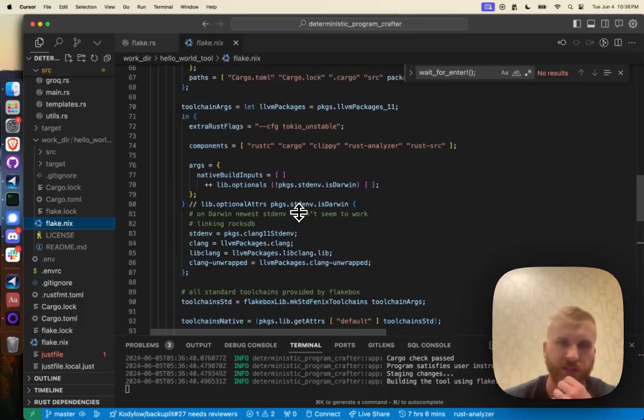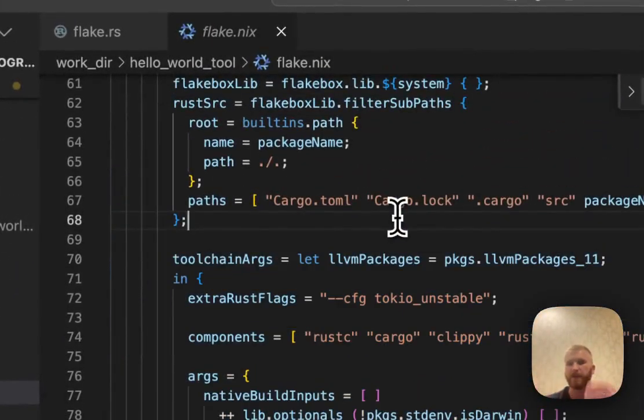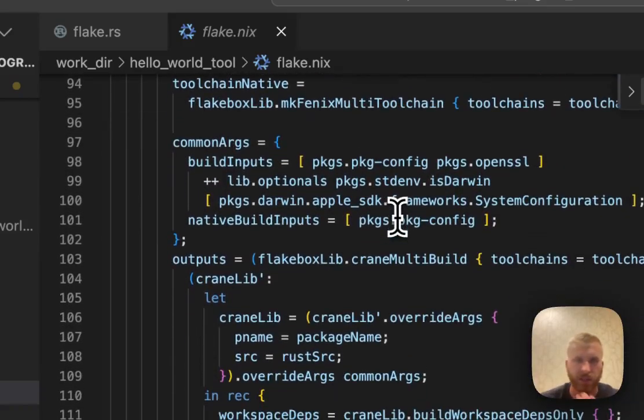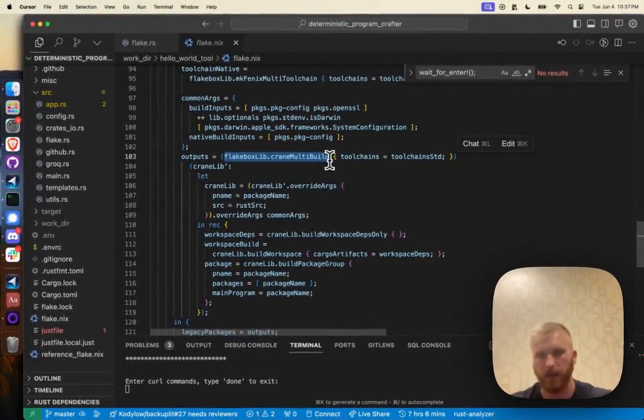And it's also just got some fanciness in it so that we can make sure that it builds on Mac, and that it cross-compiles with the outputs. So if we look over here, I use Flakebot in order to do cross-compilation so that we get all the Linux distros, Mac, and Android as well out of this Rust build.